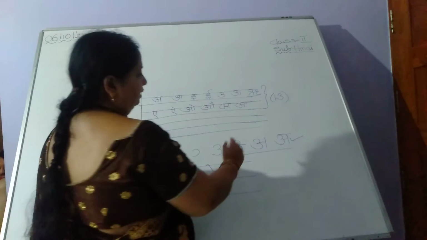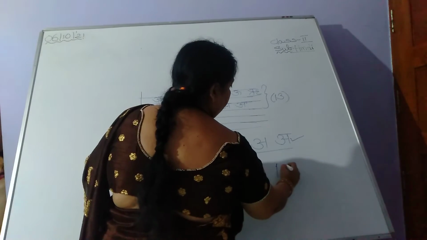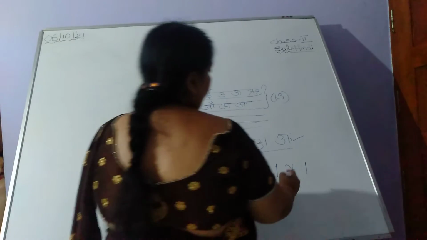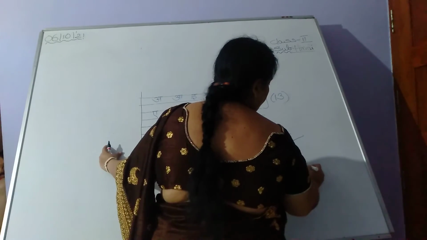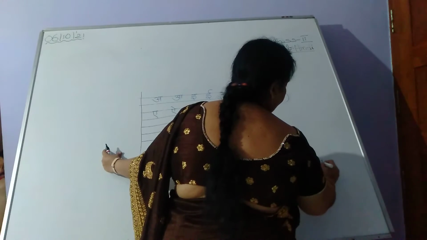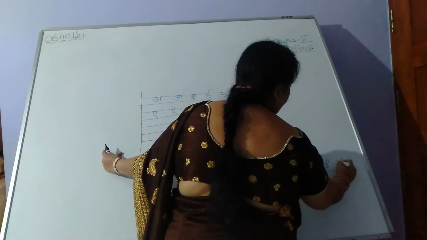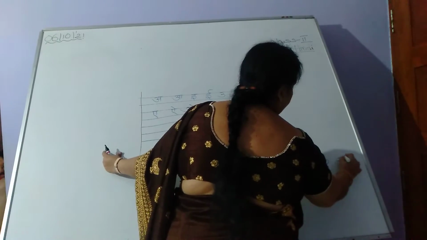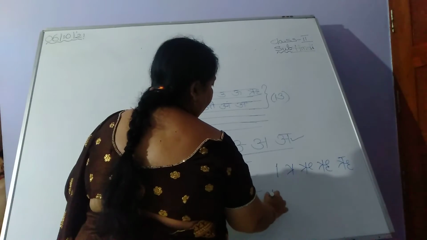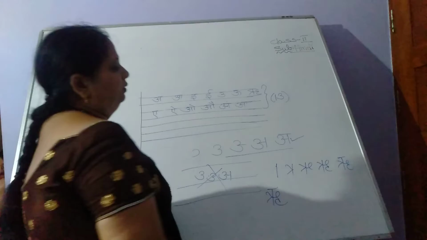Now how to write this Ri letter? Be careful, children. This is the first stroke. This is the second stroke, the Ri letter stroke I was showing you. Third stroke, take a curved line. Fourth stroke, one small line. Take a curve and complete the letter. That's it. Is it clear, children? This is the way you should write the Ri letter. Ri for rishi. In this way you should write.